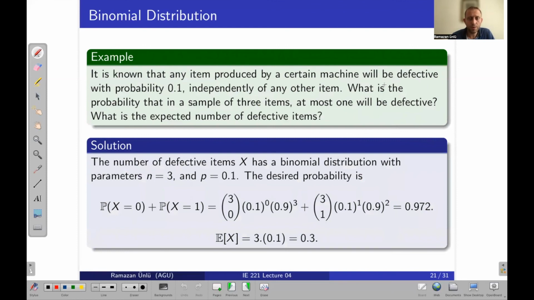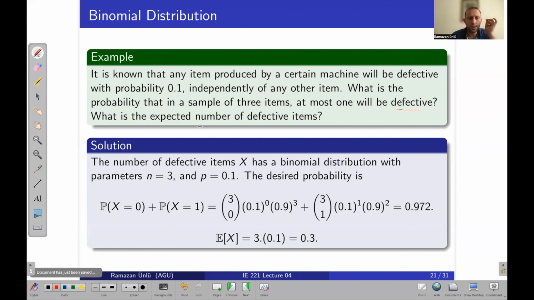So what is the probability that in a sample of 3 items, at most 1 will be defective? Here, defective is a negative word. You can relate it with failure, but that is not the point. The point is that success and failure are related to our interest. So in this case, a defect will be the success for us, because this is what we are looking for.